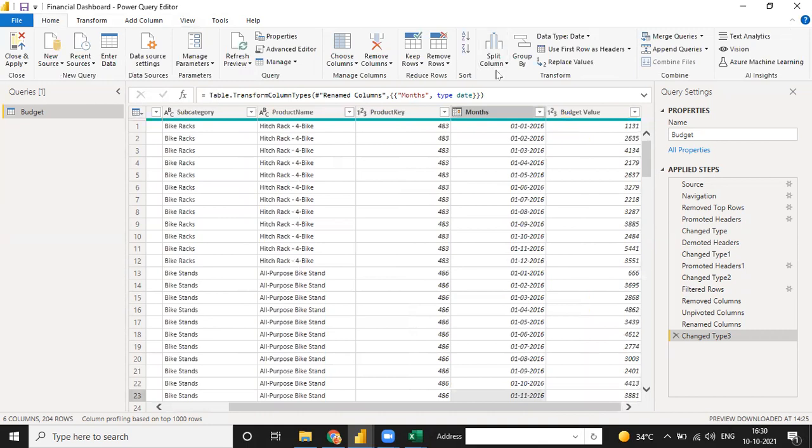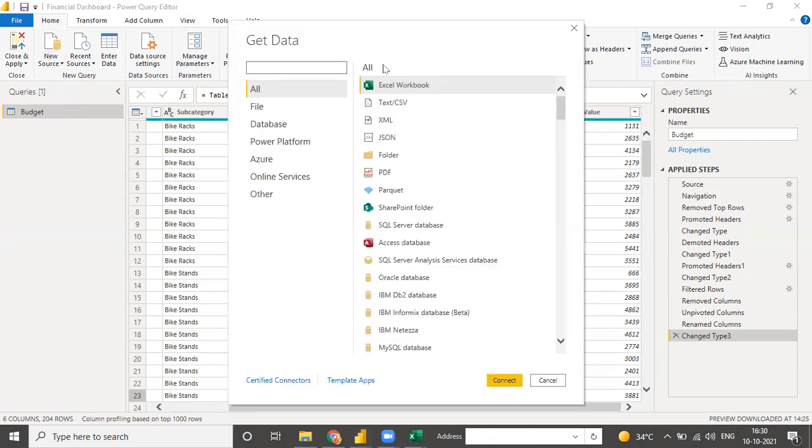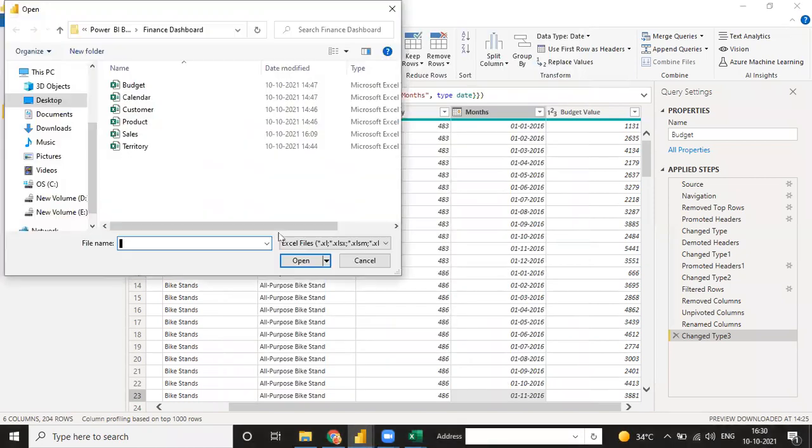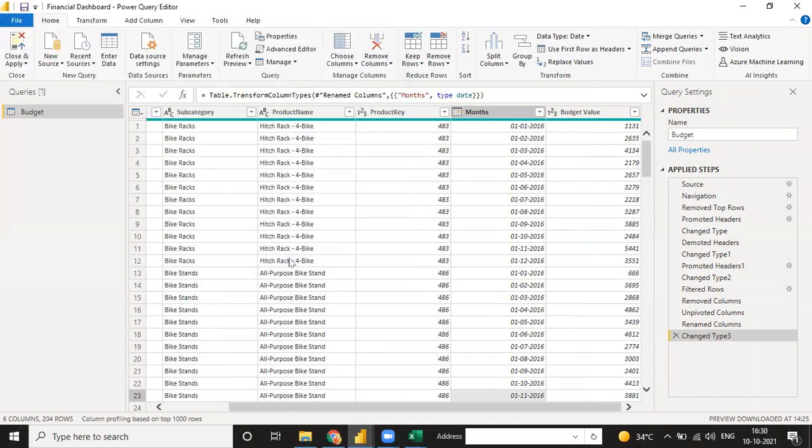So now I move further, and the budget file is ready. I'm going to bring in my another file, the same way, new source. Just a minute. And in Excel we can just connect the calendar table, open.